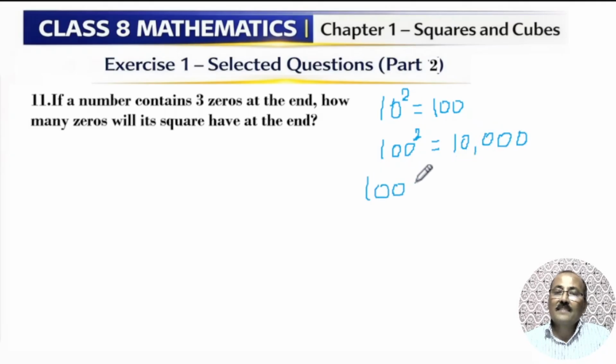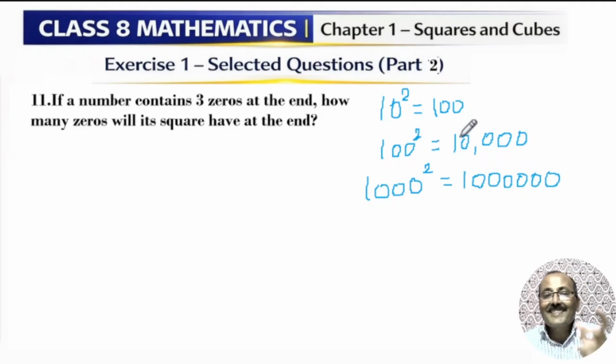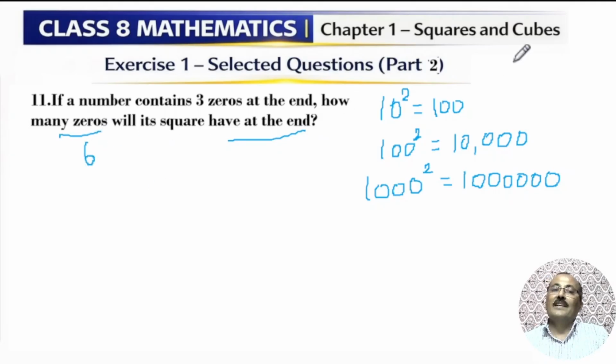So if it is 3 zeros, then its square will surely have 6 zeros. Here the zeros are very interesting. One zero gives 2 zeros in the square, 2 zeros give 4 zeros, and 3 zeros give 6 zeros at the end.